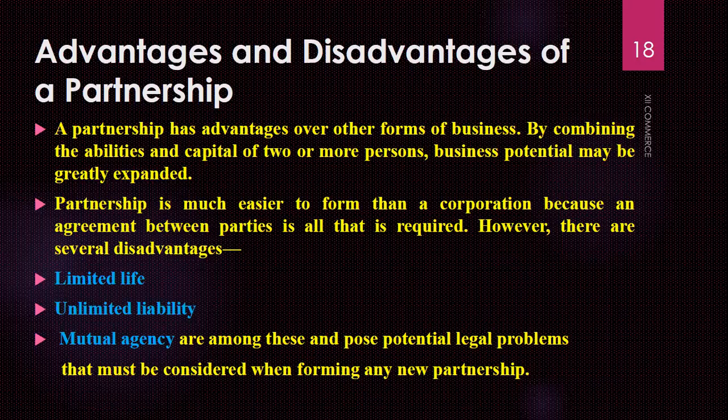Negative aspects: definitely, their life will be a limited life. It depends upon bankruptcy or upon death. So if we are five partners and any one of them goes bankrupt, it will affect our partnership. All five partners should be loyal to the firm. Then we have unlimited liability. We have discussed this point before. Mutual understanding, agency, we have discussed these, and they pose potential legal problems.